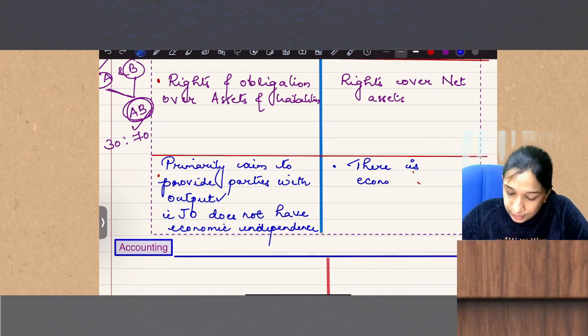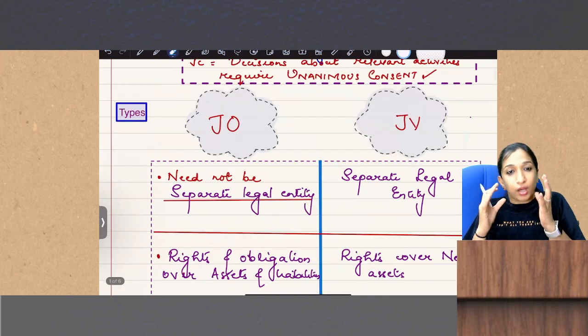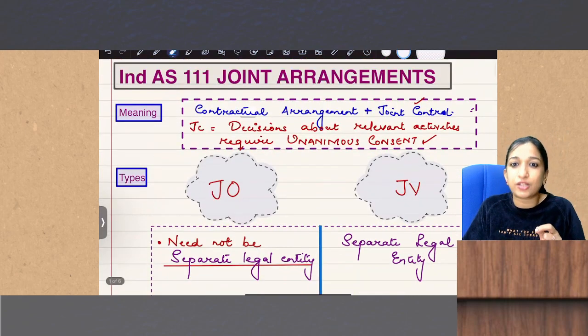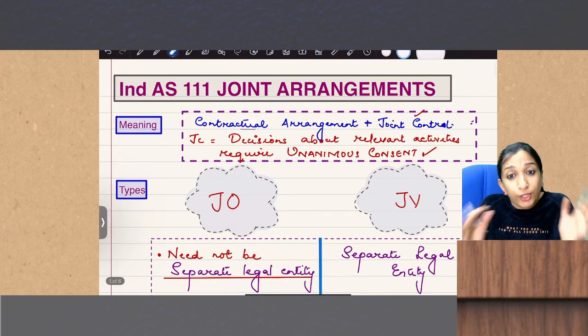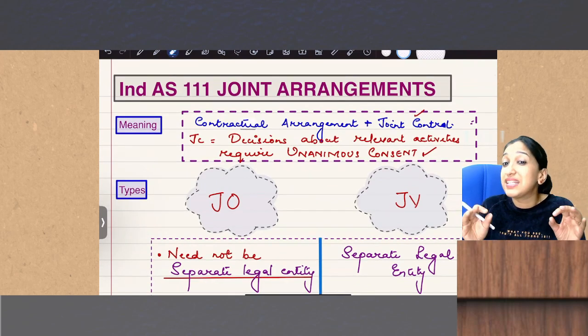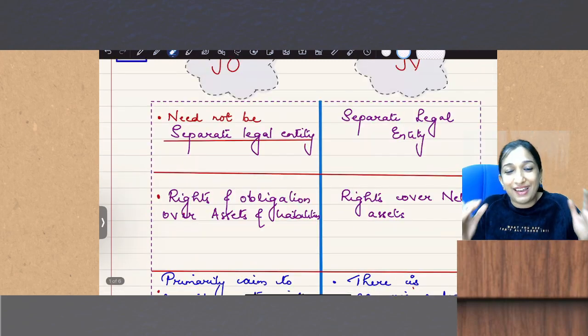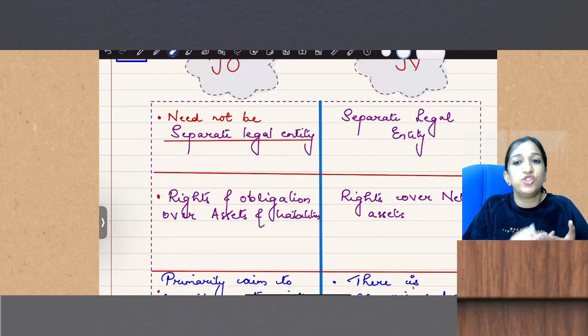There is economic independence. So let's revise quickly. Joint arrangement is a contractual arrangement between two parties to carry out an activity which is subject to joint control. Joint control means unanimous consent. Joint arrangement can be of two types, JO and JV.